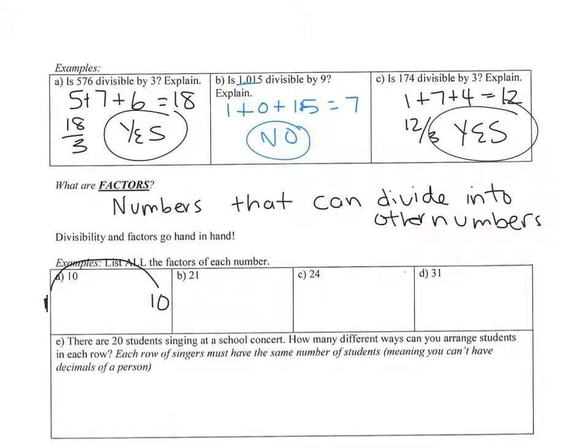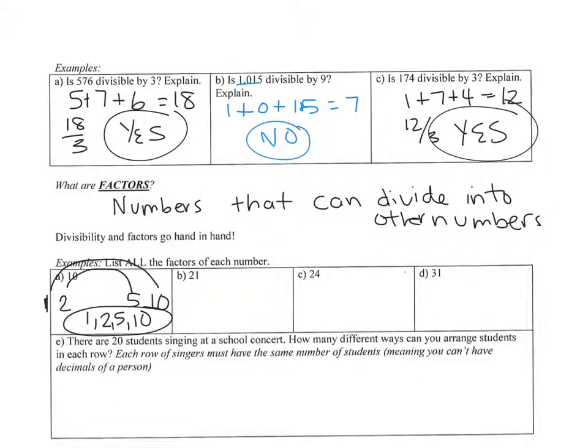Then I try the next one. Does 2 divide into 10? Yes, it does. 2 times 5 is 10. Then I check 3. Does 3 divide into 10? No. Does 4 divide into 10? No. But 5 does, but I already have 5 written down. So the factors are 1, 2, 5, and 10.